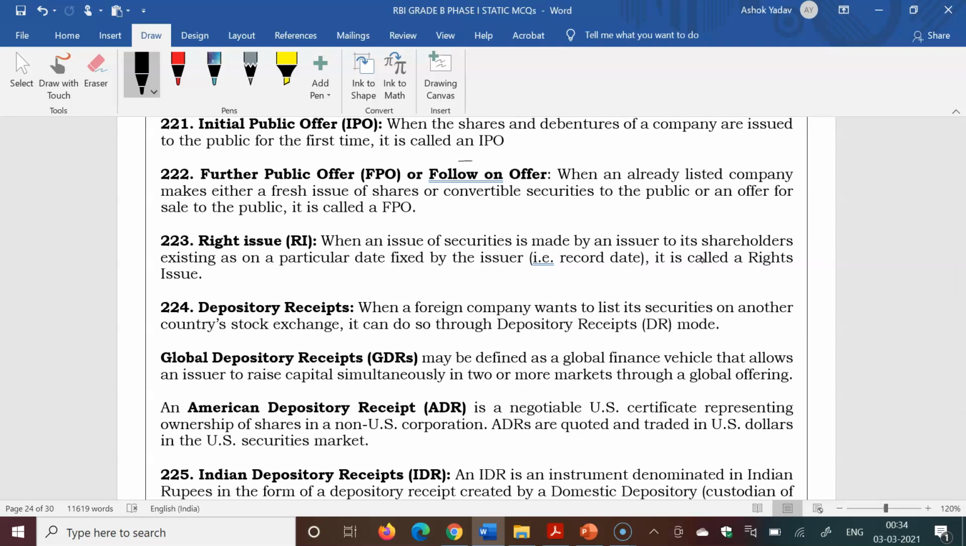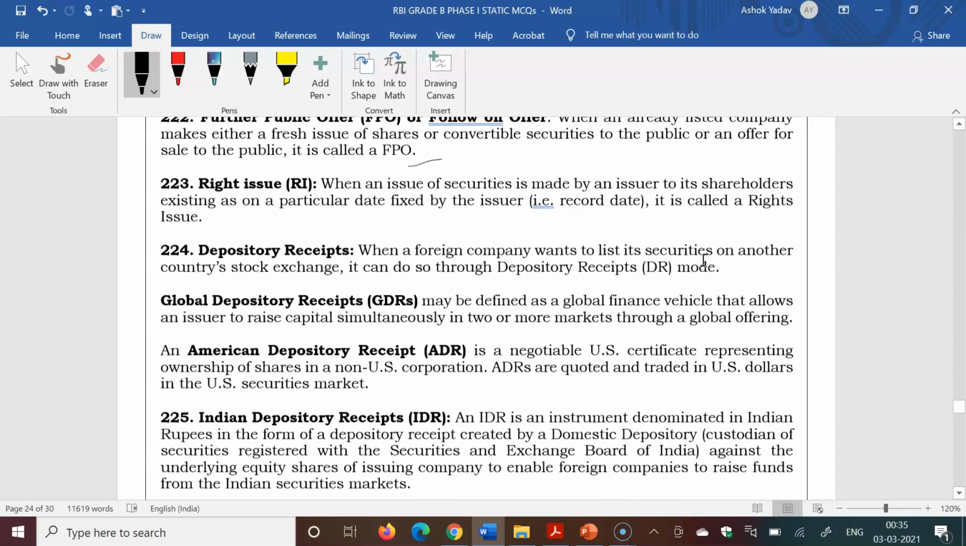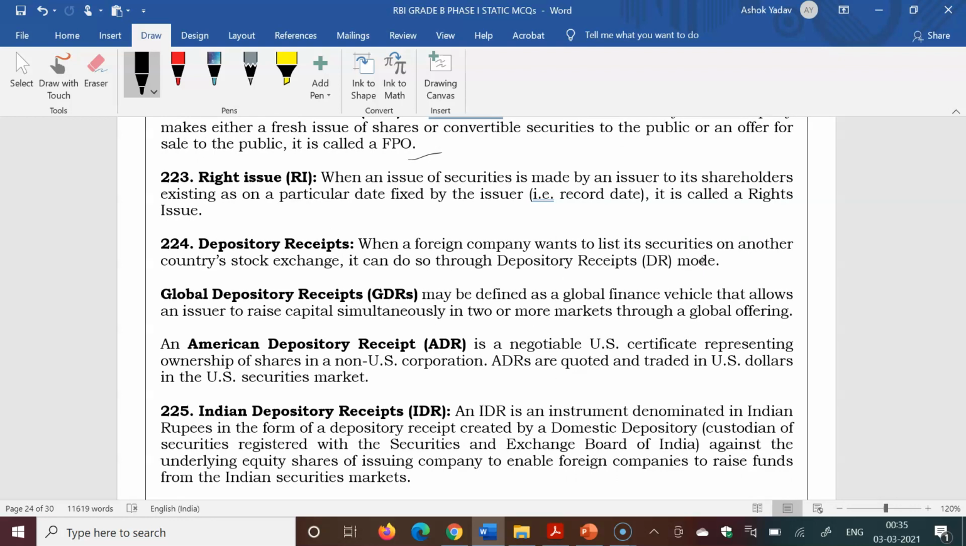Follow on offer or further public offer (FPO): when an already listed company makes either a fresh issue of shares or convertible securities to the public, or an offer of sale to the public, it is called FPO. Rights issue: when an issue of securities is made by the issuer to its existing shareholders as on a particular fixed date fixed by the issuer, it is called a rights issue.